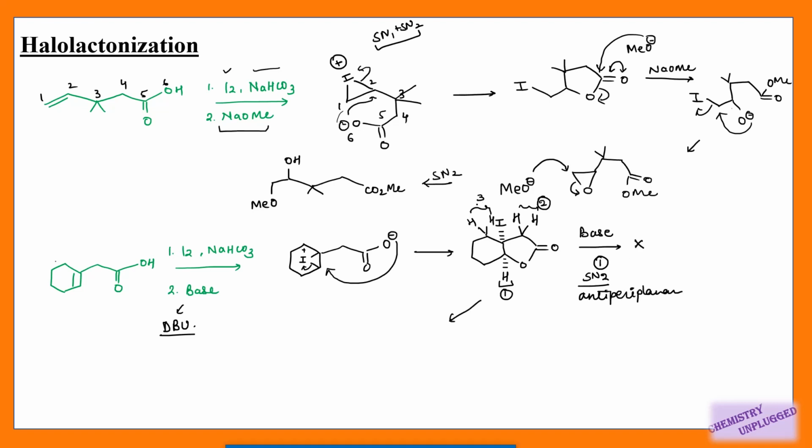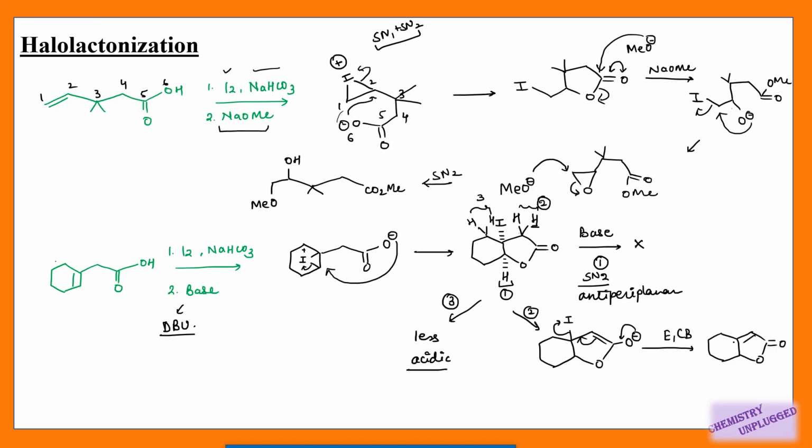Second, if we are using proton 3, then these number 3 protons are less acidic as compared to these 2, because these are next to this carbonyl group, that is why they are more acidic. So we will remove this proton. So we will first get an enolate, right? Then this charge will come back to its position. This bond will shift here and I will be removed. So it is a type of E1CB mechanism, and this will be the final product.